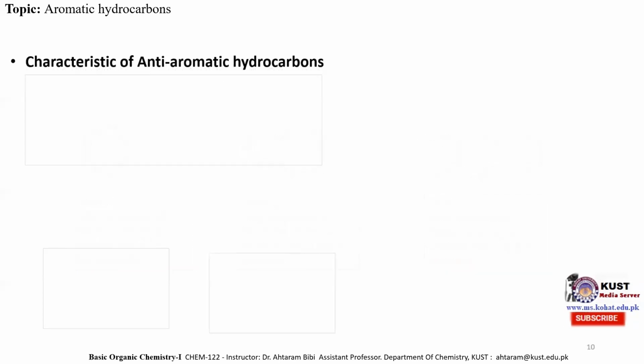Now what about anti-aromatic hydrocarbons? So now we will discuss the characteristic properties of anti-aromatic hydrocarbons. The first property required for an anti-aromatic hydrocarbon is that it must be cyclic. If the compound is an open chain molecule, then it will not be considered an anti-aromatic hydrocarbon, similar to an aromatic hydrocarbon.